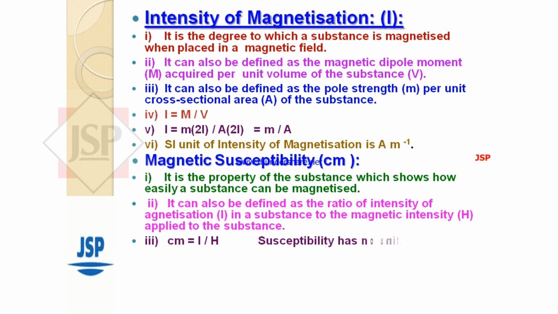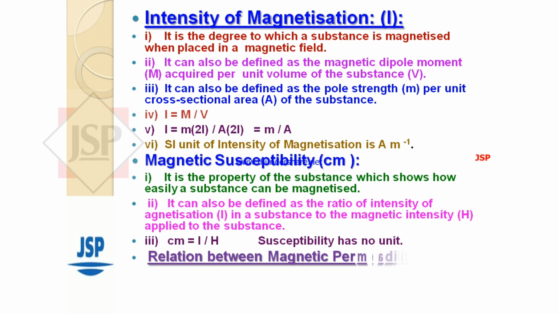Susceptibility has no unit. Relation between relative magnetic permeability mu R and susceptibility Cm, that is mu R equal to 1 plus Cm.